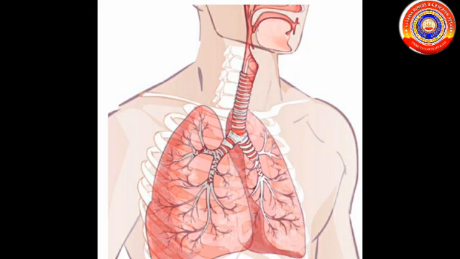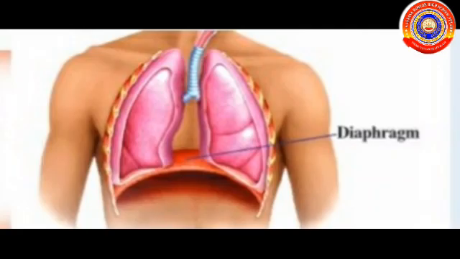Next we discussed how the air that enters the nose reaches the lungs. When the lungs expand, air enters them. When the lungs contract, the air moves out. The expansion and contraction of the lungs is made possible by a layer of muscles at the base of the thorax called the diaphragm and by the muscles attached to the ribs.